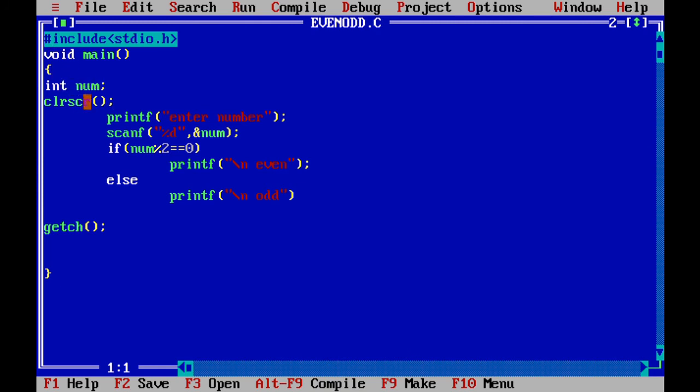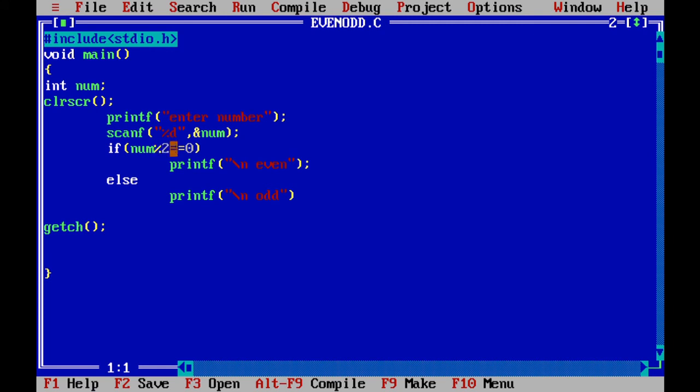First, declare one variable num, which has data type integer. After that, clear the screen. Next is enter number, so this message will be displayed on the screen. After that, the user will enter the number, which is read into the variable num. Now here I am checking num; this operator is called the mod operator. When I say num mod 2, it gives me the remainder. When I divide num by 2, what is the remainder? That answer will be given by num mod 2.